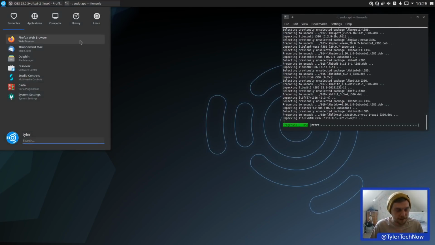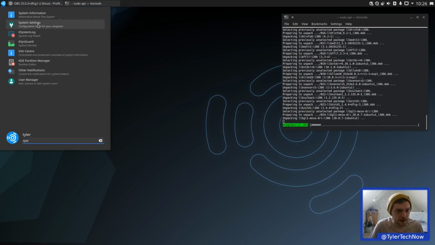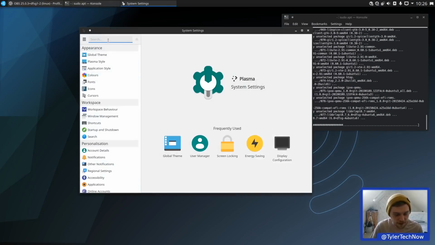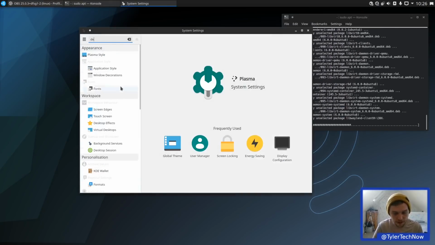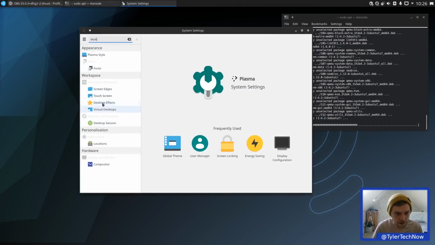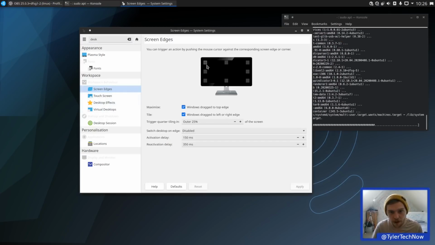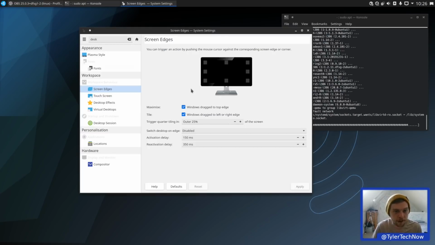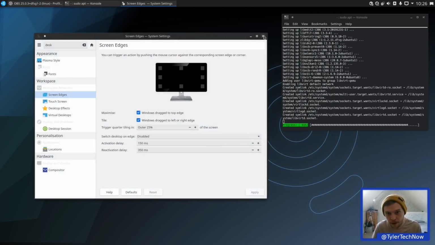So let's sort that hot corner out first and foremost, because that is just going to wind me up throughout this video and beyond. So let's go on to, I think it's desktop behavior, isn't it? Screen edges, here we go. So this top left one, we don't want no action. Click apply. There you go, no more hot corners.